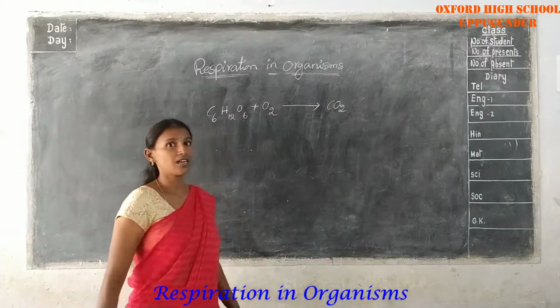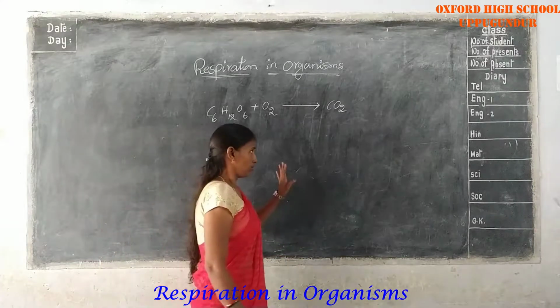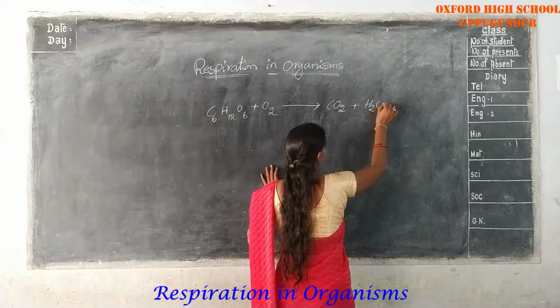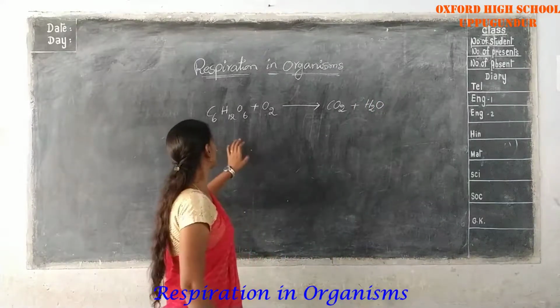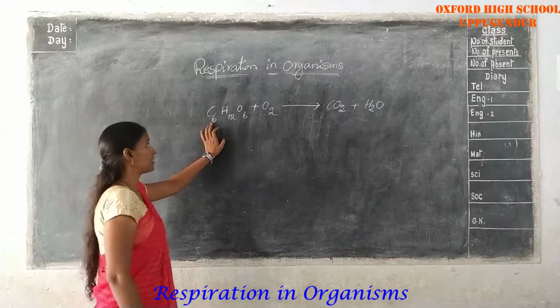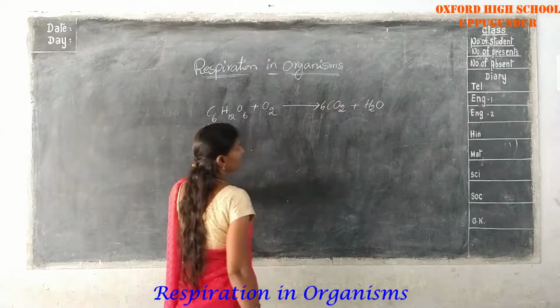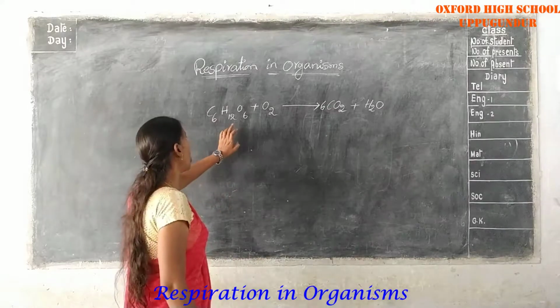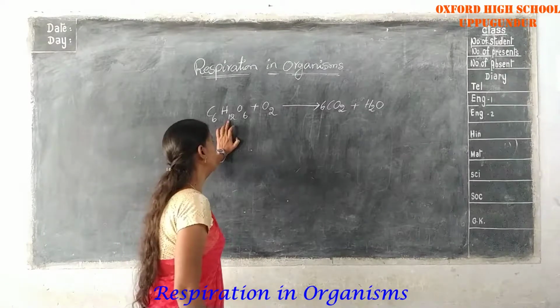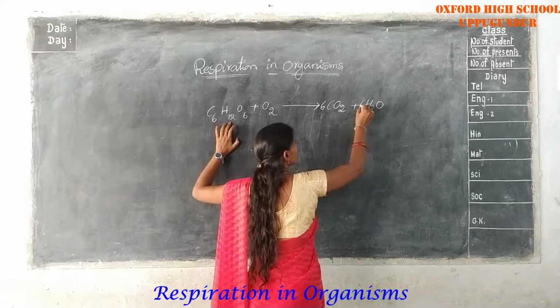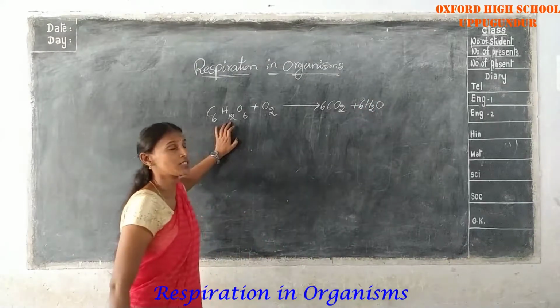You are carrying the reaction, and you get water also. Okay, so here see. How many carbons are there? That is 6, so here write the 6. How many hydrogens are present? 12, but here it is given as 2 only. So you are carrying the hydrogens also.